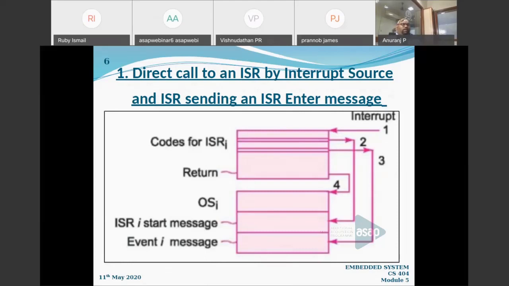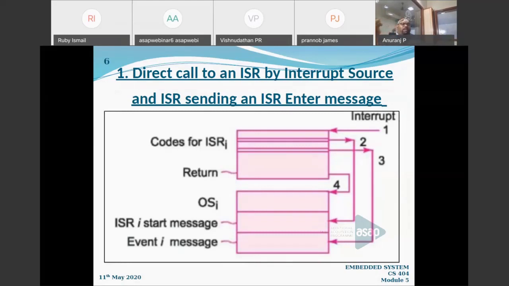That is, there will be an operating system working. The RTOS is working with its own functions, and the codes for different interrupt services will be available. There will be lots of ISRs available, right? For example, an ith interrupt is happening. Say a hardware resource is interrupting. A particular interrupt is occurring. An event is occurring. An interrupt is coming.